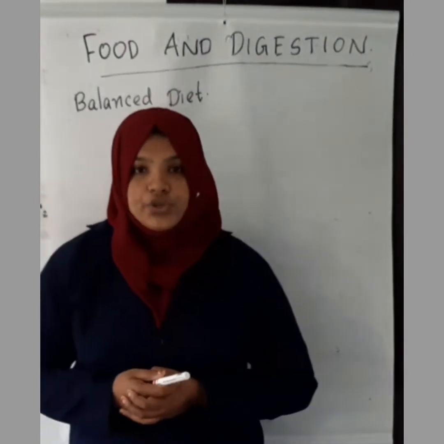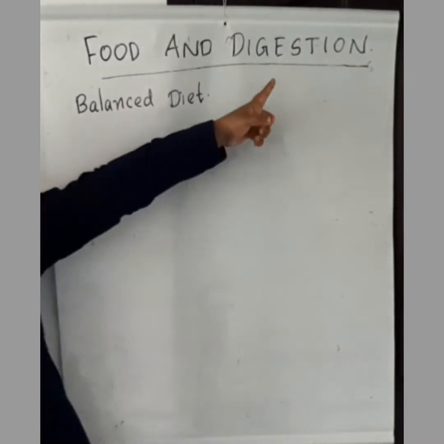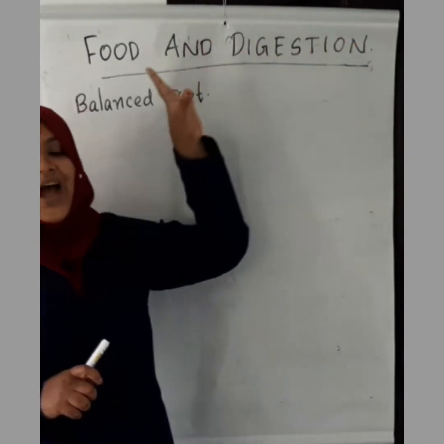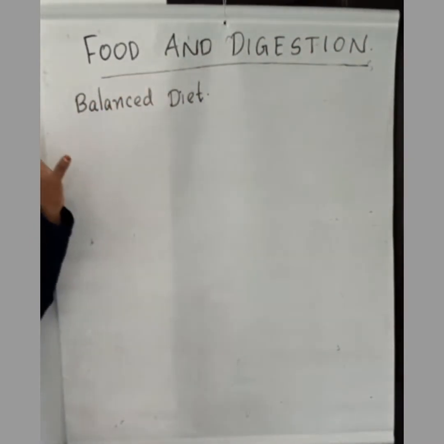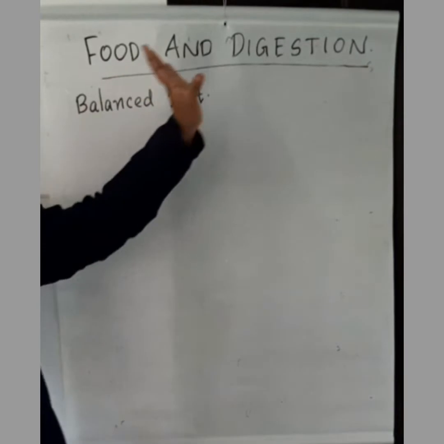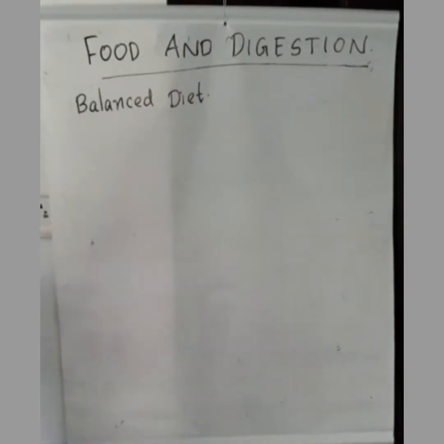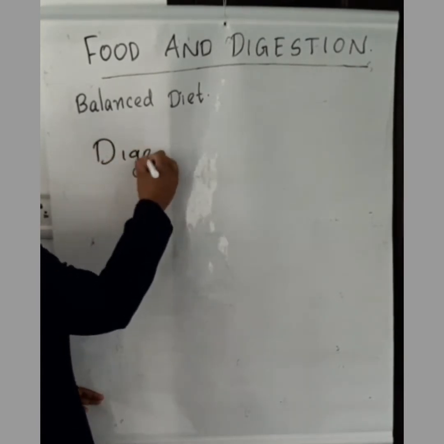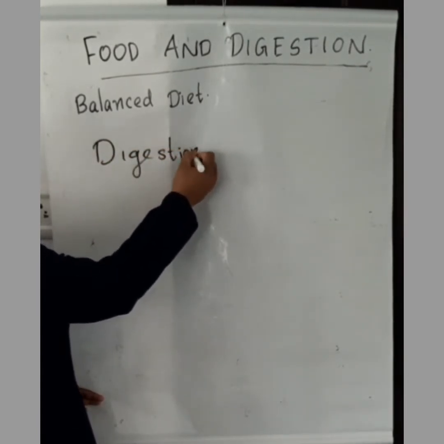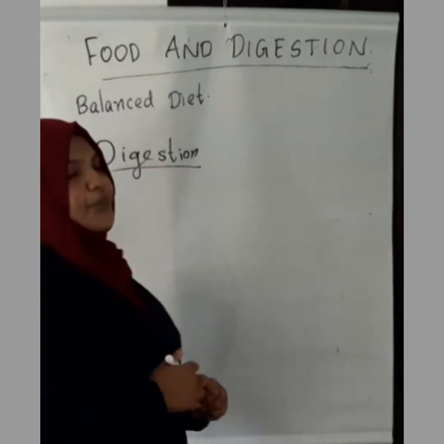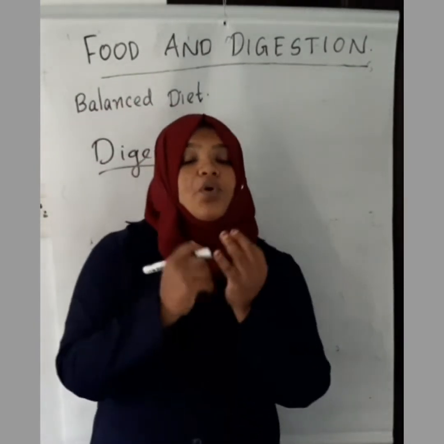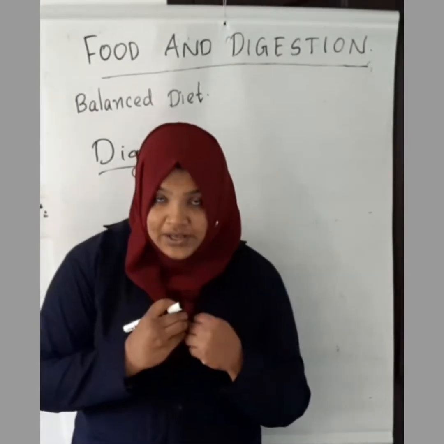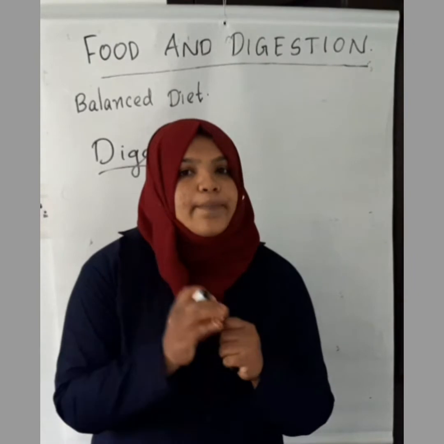Next we are going to discuss the term digestion. What is our chapter's name? Food and digestion. We have discussed the various components of food, and now we have to discuss digestion. So let us learn about digestion. What is meant by digestion? Our body has to break down all the food that we are eating into its simpler form.